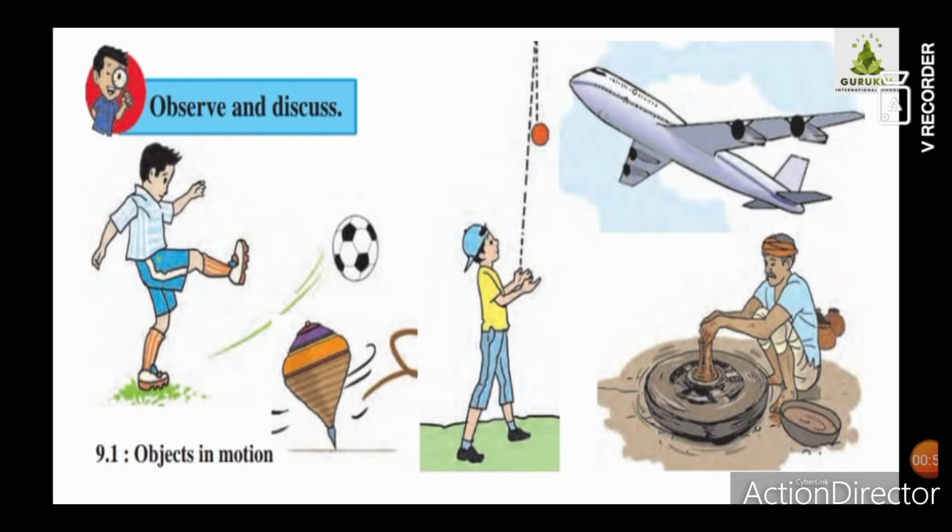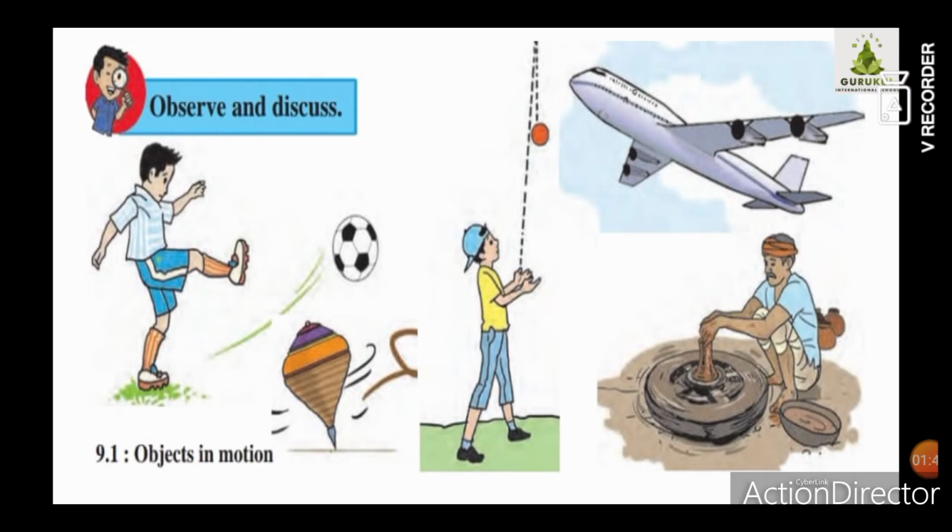In the first picture, you can observe that when the boy is kicking a ball, it started moving from one place to another place. So the time when the ball started moving and up to the time when it will stop, that time the ball is in motion. So what we can say is that moving objects are said to be objects in motion. So here, which objects are in motion? Ball, top, airplane, the wheel of a potter, right? So all these things are moving. So these objects are in motion.